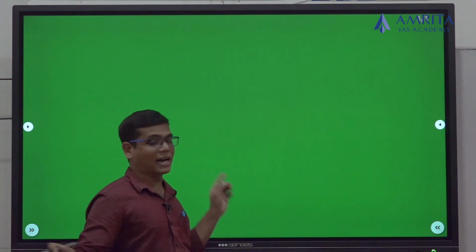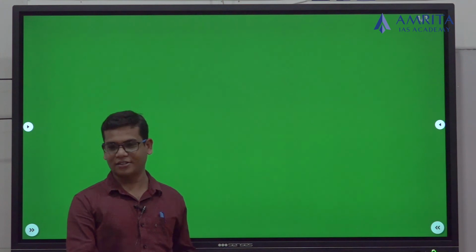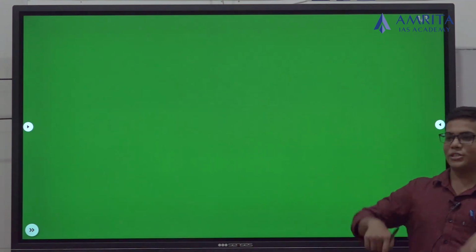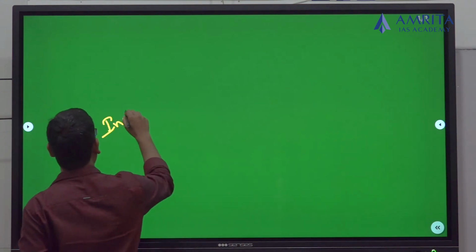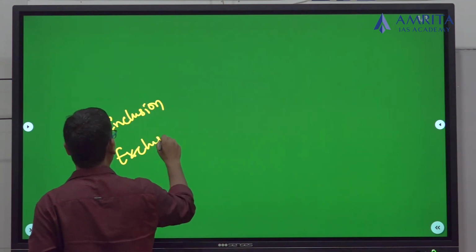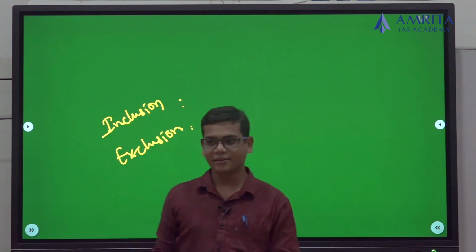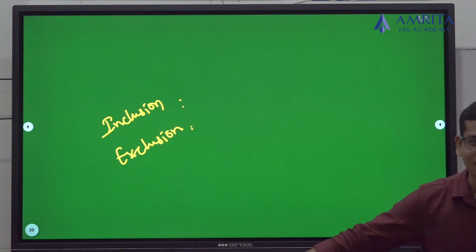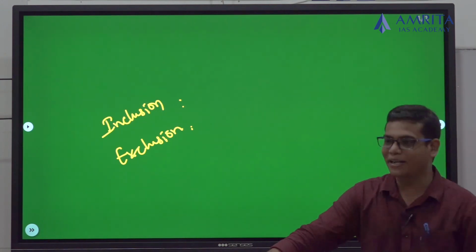And one more thing, this caste data is helpful for removing inclusion and exclusion errors. Tell me, what are inclusion error and exclusion error? Inclusion error means, while you are including somebody, there is an error.